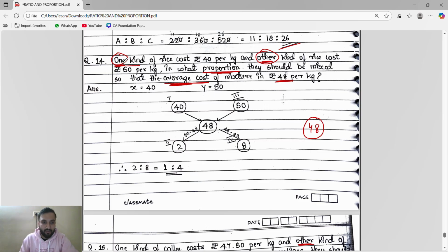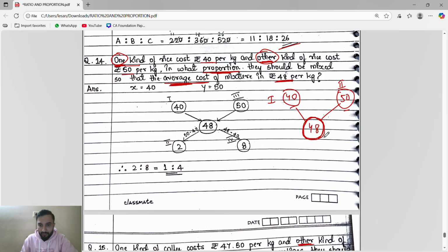After that, they said one kind of rice is 40, so I will write that on this side, and the other kind of rice, 50, on the other side. They ask in what proportion they should be mixed so that the average cost of the mixture is 48.